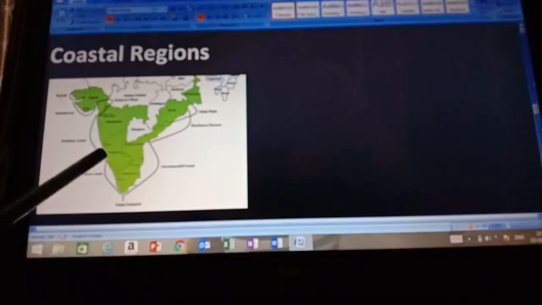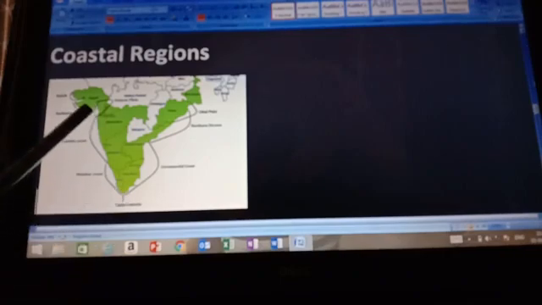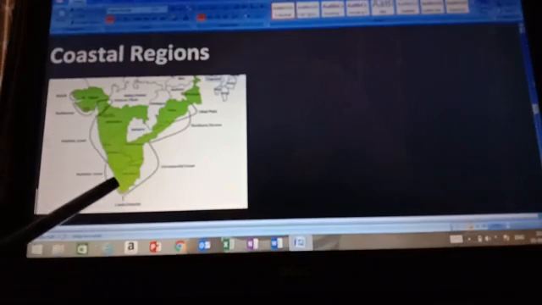The western coastal plain lies between the Western Ghats and the Arabian Sea. It stretches from Kutch in the north to Kanyakumari in the south.